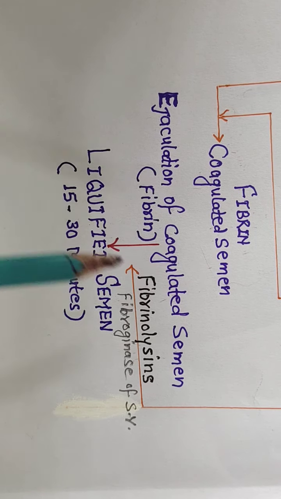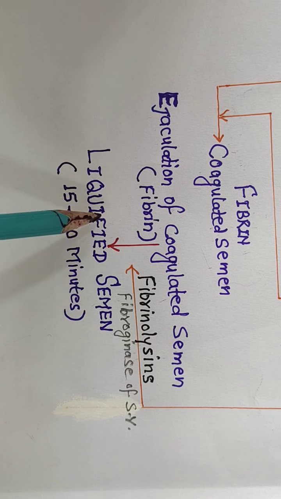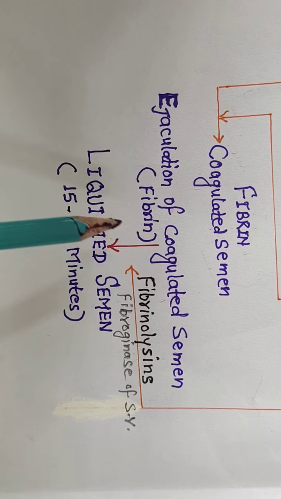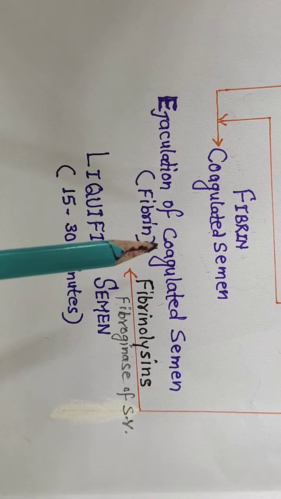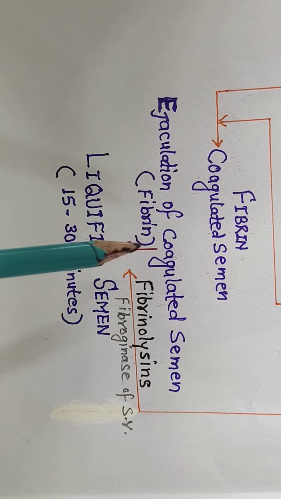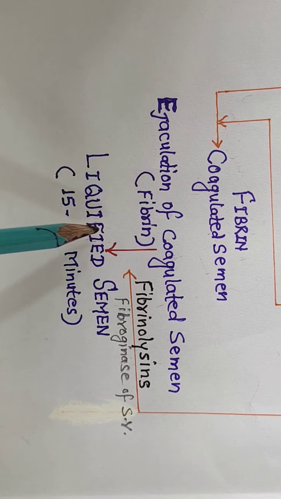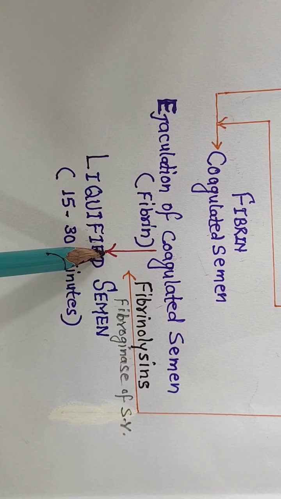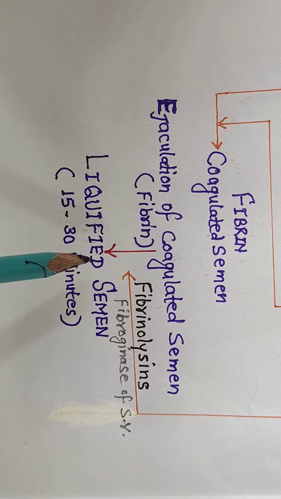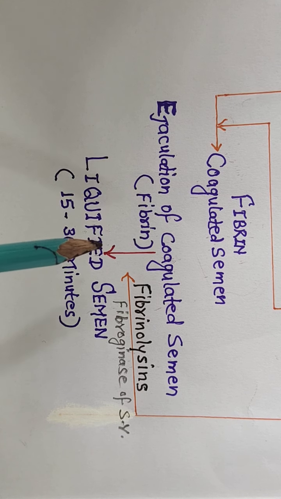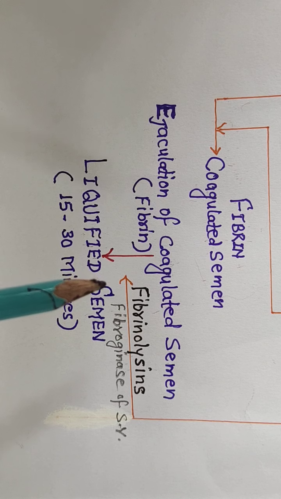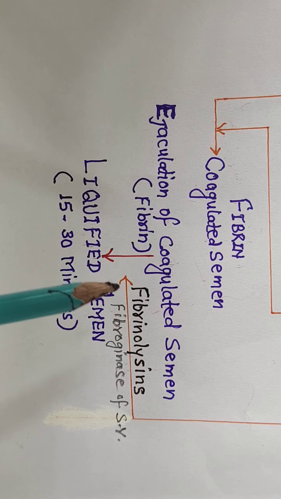Now the semen gets liquefied in the vagina and the sperm becomes motile. This process is called capacitation. So capacitation is the ability of a sperm to fertilize the ovum. Now the sperm is able to fertilize the ovum as it becomes motile in the female genital tract, especially in the vagina. So capacitation takes place in the vagina.